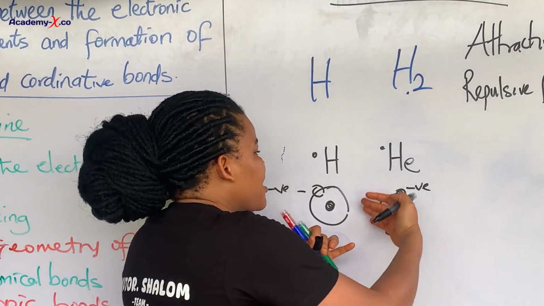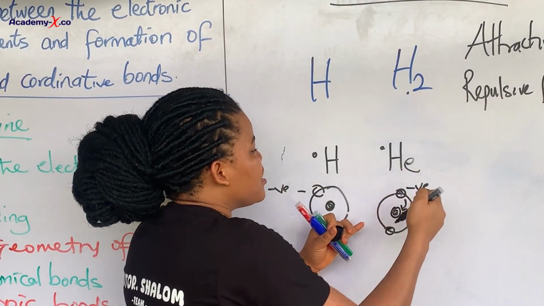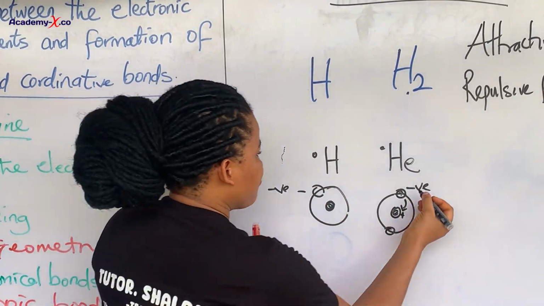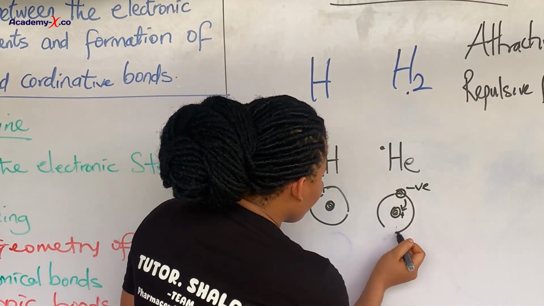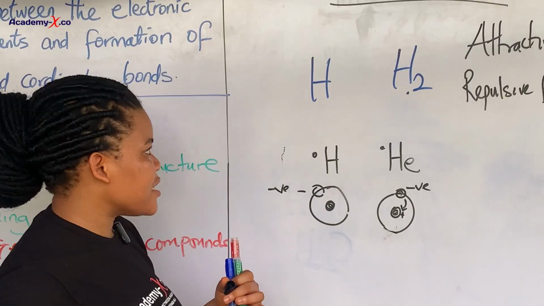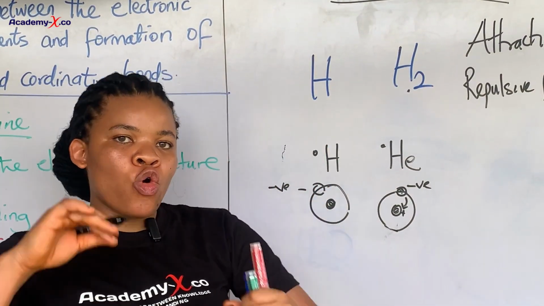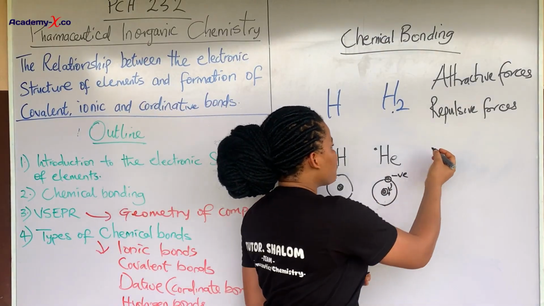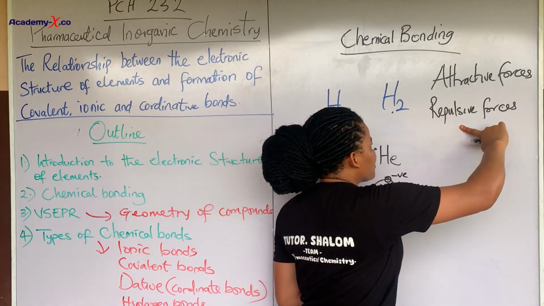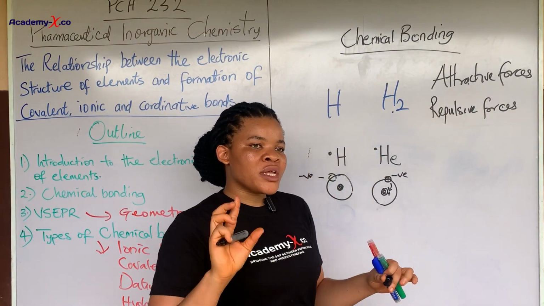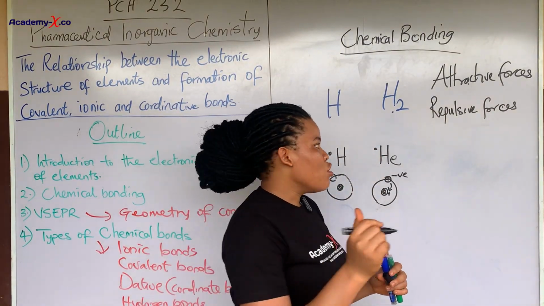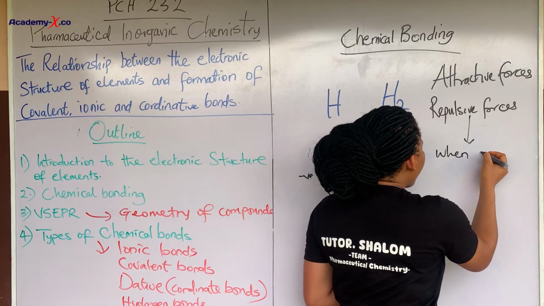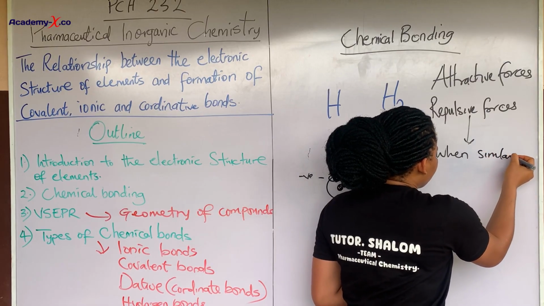The repulsive force will prevent the coming together of the electrons because they are of the same charge. So I want to re-emphasize that attraction happens in opposite charges. It brings atoms together. But repulsion occurs when the charges are the same.